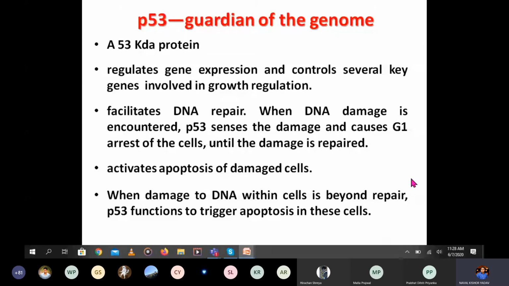If the damage is not repairable, the cell undergoes apoptosis. Apoptosis will be triggered by P53. First it tries to repair the DNA damage, the damage which is in the DNA. If it is not repaired, it will activate apoptosis.